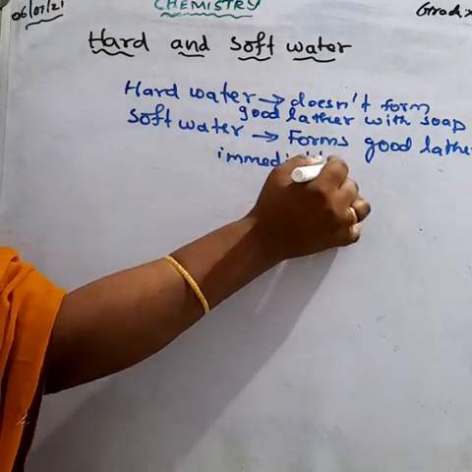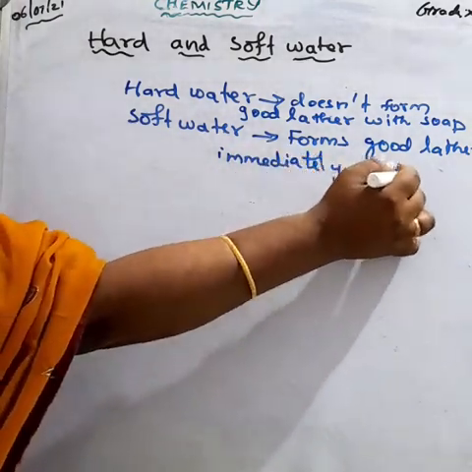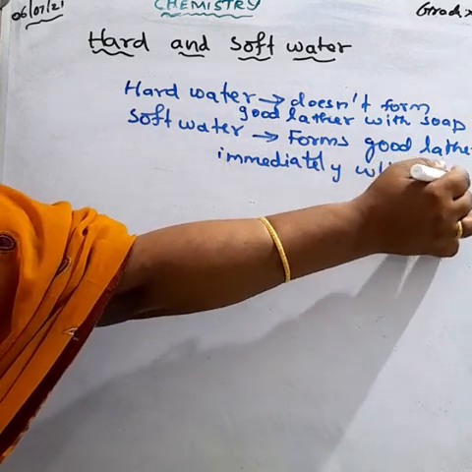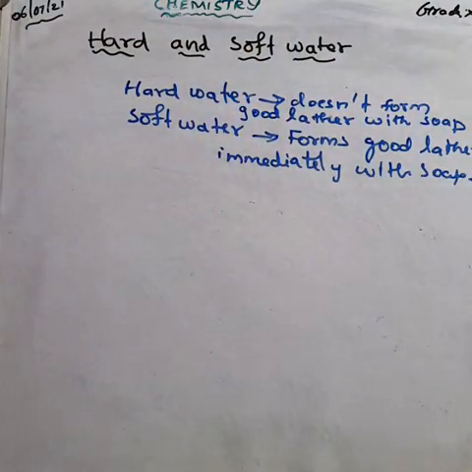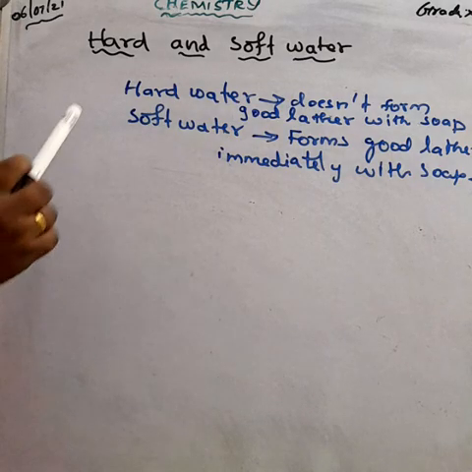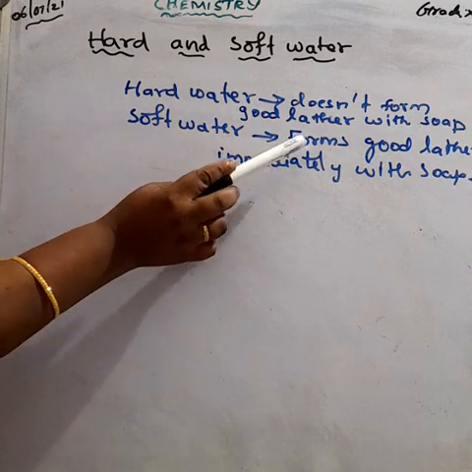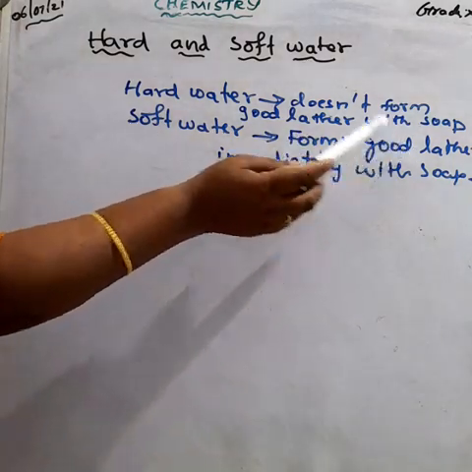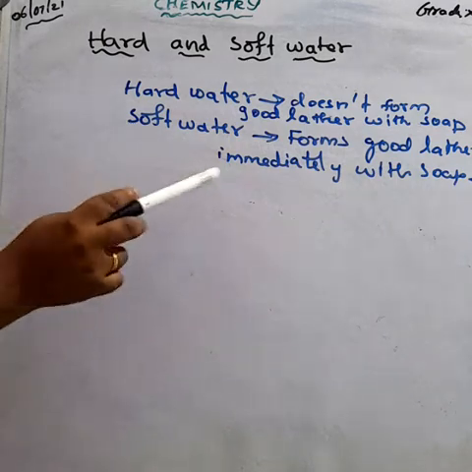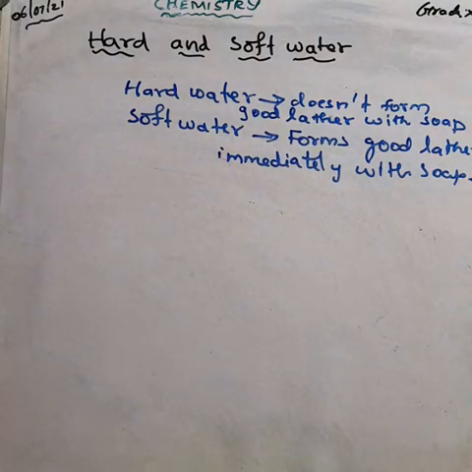Understood? So hard water does not form good lather immediately with the soap, and that water we call hard water. Soft water forms good lather immediately with the soap.